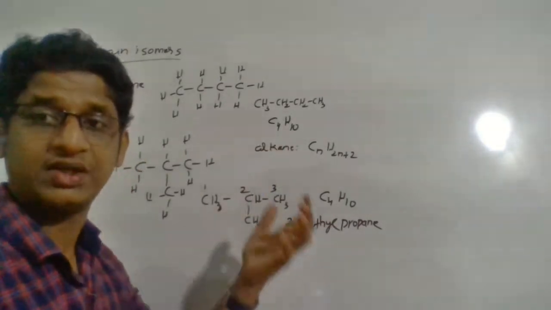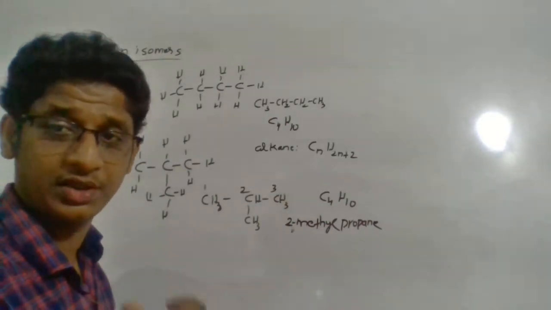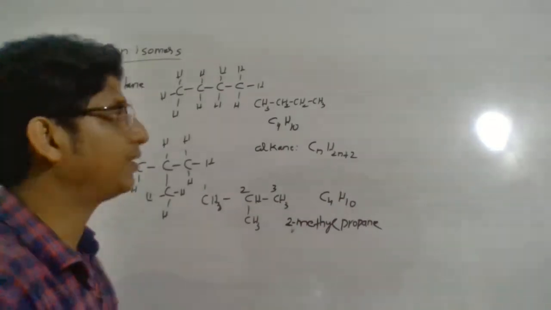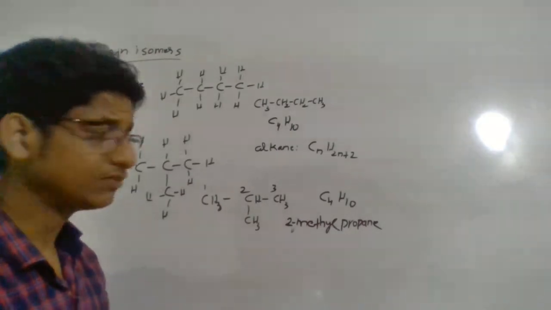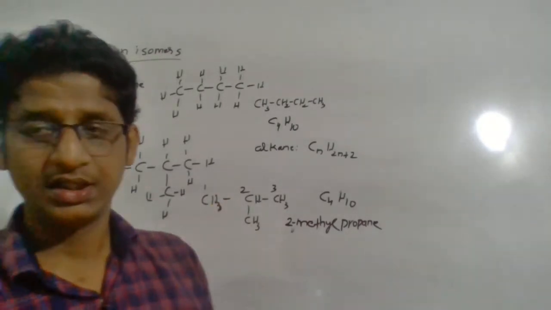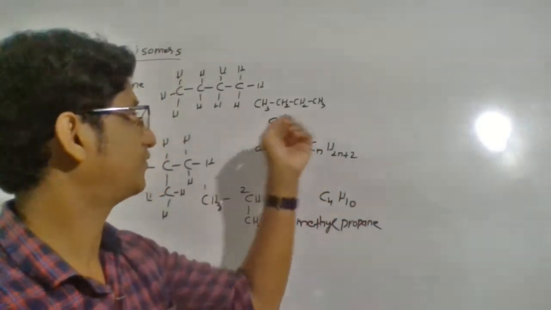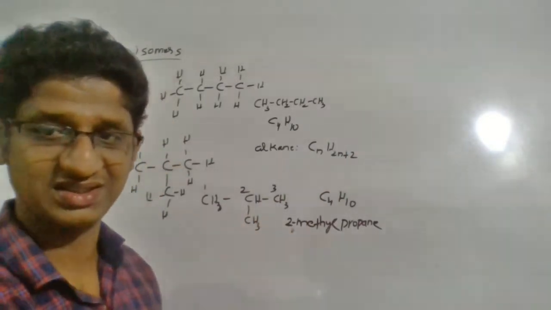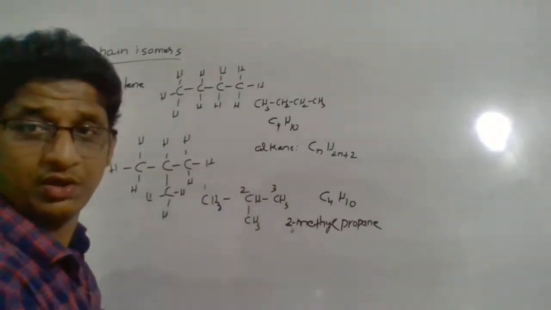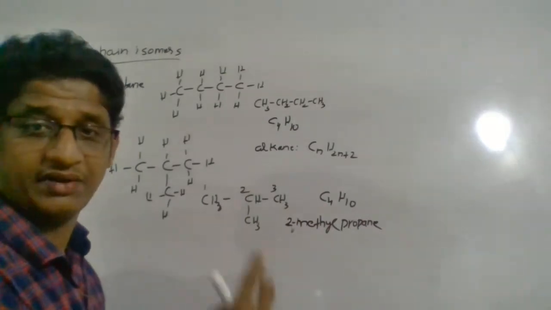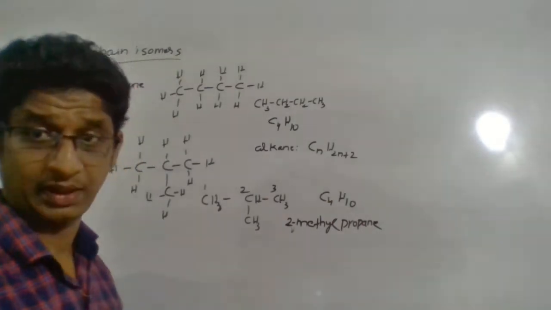Now these two compounds have different properties. That is what you have to understand. This compound and that compound do not have similar properties. Their melting point, boiling point and other chemical properties will differ, because this is another compound, like two different people. The difference is in their chains: this is a 4 carbon chain, this is a 3 carbon chain. The structure has changed and the property has also changed. So these are chain isomers for you. A compound with molecular formula C4H10 has two structural isomers, n-butane and 2-methylpropane.